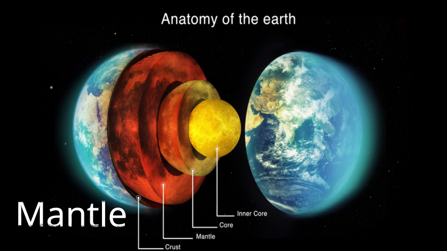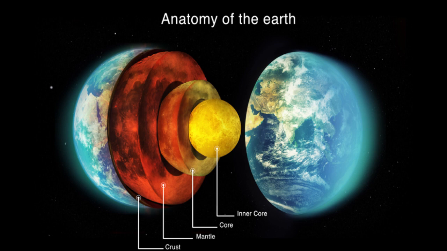It is the middle layer, or otherwise the second layer, present in between the crust and core. The mantle is separated from the crust by a boundary called Mohorovičić discontinuity.